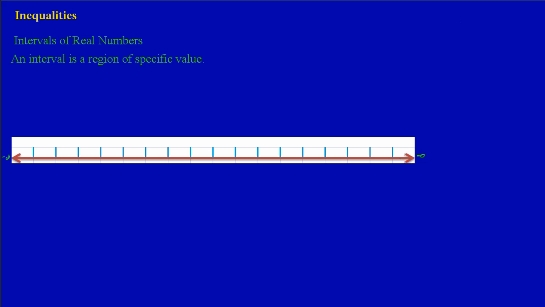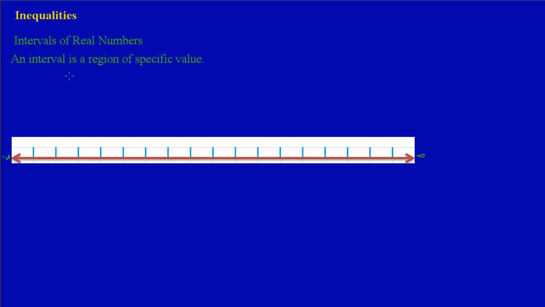If you're not clear on what I'm speaking about, you could always check our playlist on number theory, and it will give you a very in-depth overview of the different types of numbers. You don't have to worry about that, just review it if you're not clear as to what real numbers are. What I'm really focusing on in this exercise is intervals.